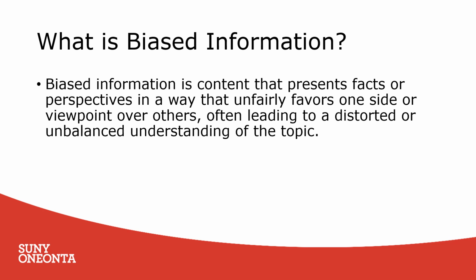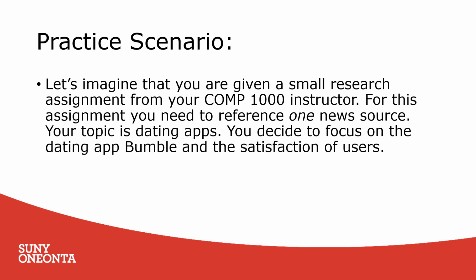This can happen intentionally when the creator manipulates information to influence opinions, or unintentionally due to personal beliefs, cultural influences, or limited knowledge. Bias often results in incomplete, distorted, or misleading representations of the topic at hand, which can affect critical thinking and decision-making.